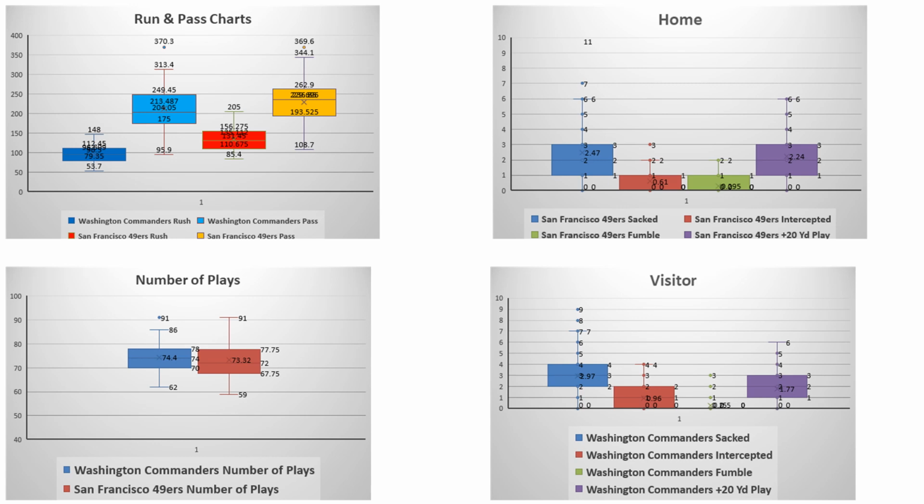Run pass charts. This is always kind of interesting. San Francisco looks like they've been having a little bit of problem protecting the quarterback, but I don't think too bad. The other thing I would say is what's interesting with San Francisco is the fact that they're on their third string quarterback now, so that does throw off some of the model.